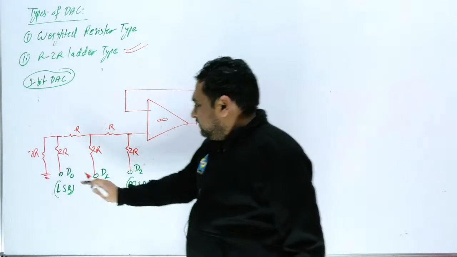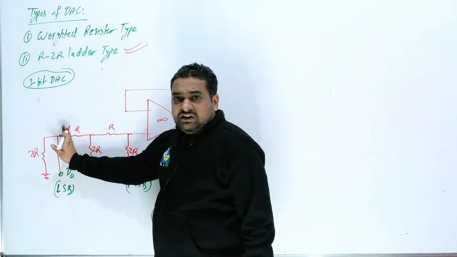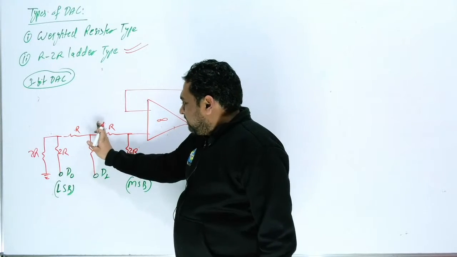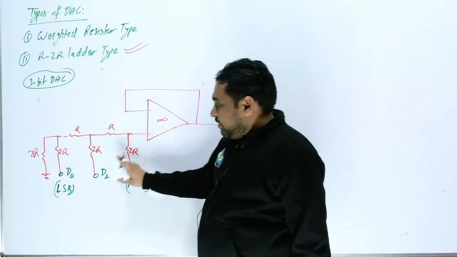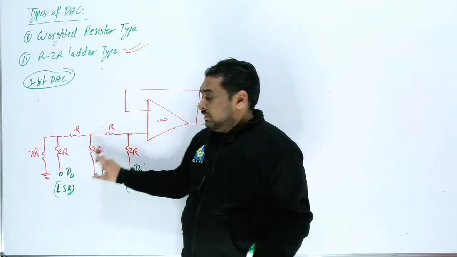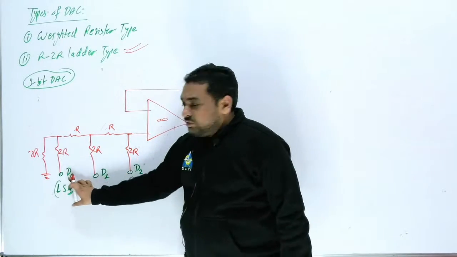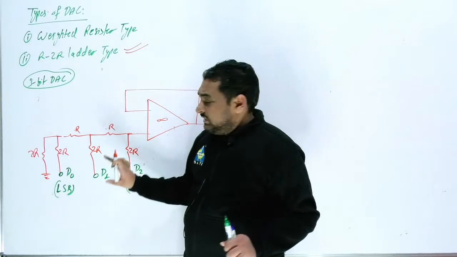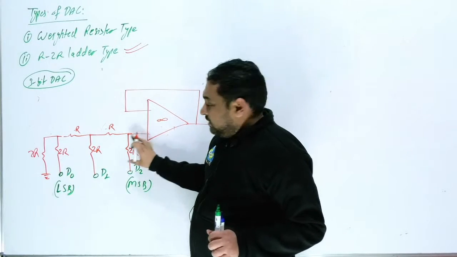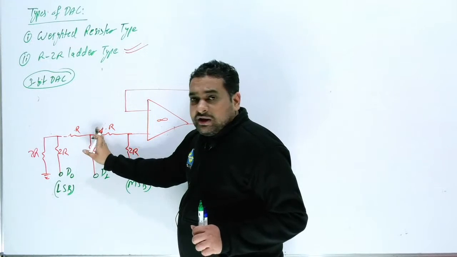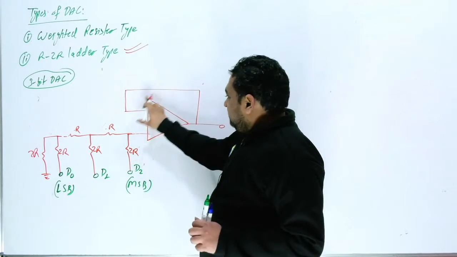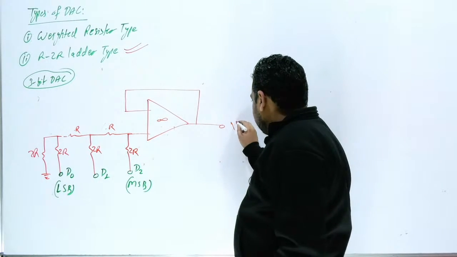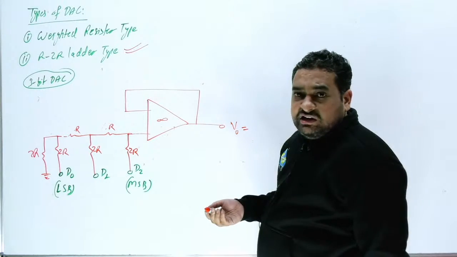So for this D0, directly here you will get D0 by 2, D0 by 4, D0 by 8. So, suppose D0 is 5 volt, here you will get 5 by 8. If D0 is minus 2 volt, here you will get minus 2 by 8. If D0 is 0 volt, here you will get 0 by 8. Are you getting my point? And this is a voltage follower. So what is V0? V0 you can directly write.